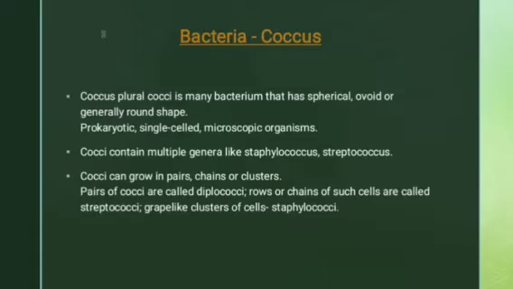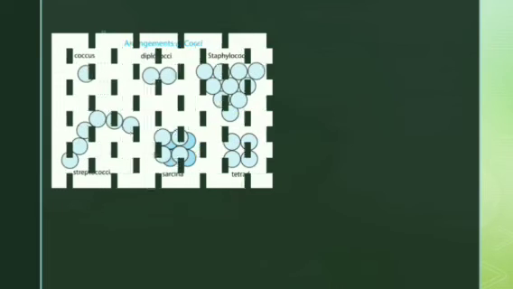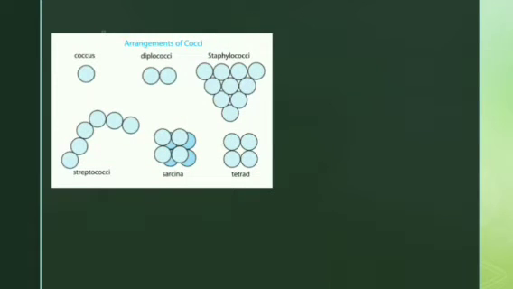Okay students. Next, here are some pictures of cocci arrangement. Here you can see the arrangement of cocci. One singular is coccus. Then diplococci: here it is two, in pairs. And here is the bunch of it like grapes, so it is staphylococci. Then here it is in chain form, hence they are called streptococci. Today we are going to learn these four forms only.